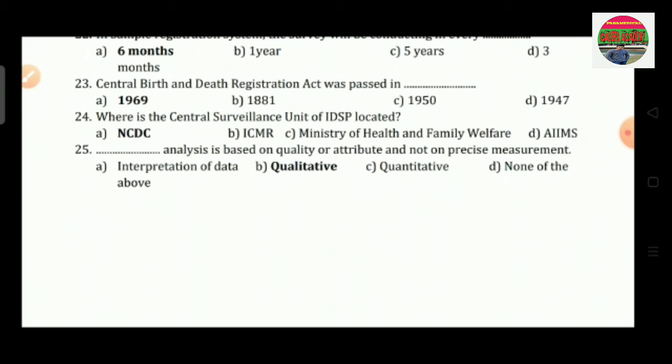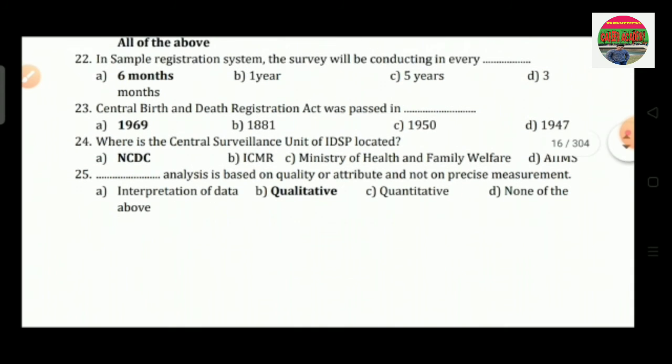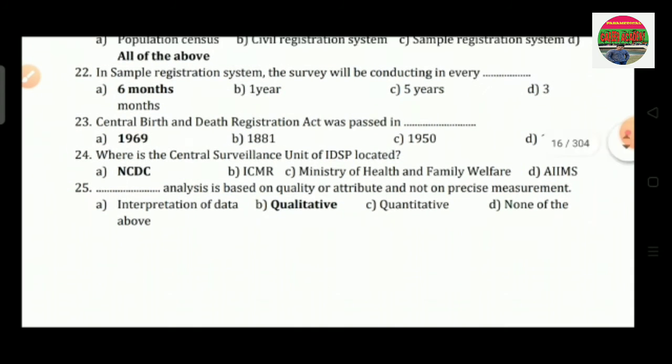Question number 23 is, the Central Birth and Death Registration Act was passed in dash. Option A is 1969, option B is 1881, option C is 1950, and option D is 1947. So the correct answer is option A, that is 1969.